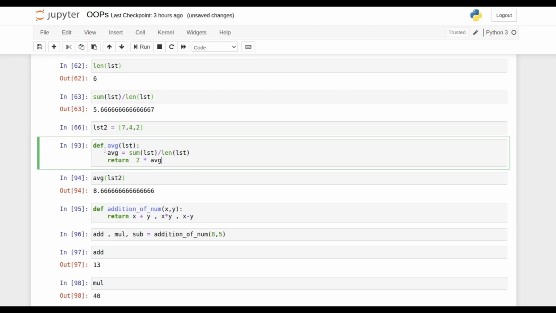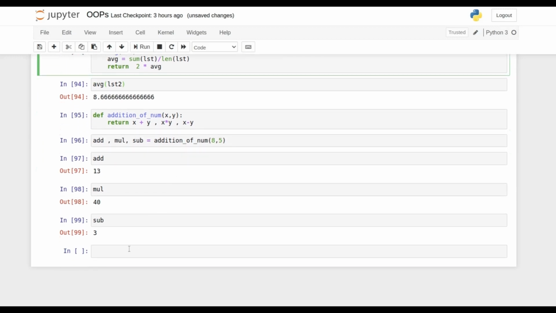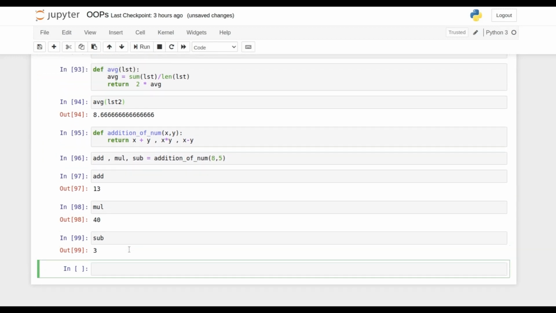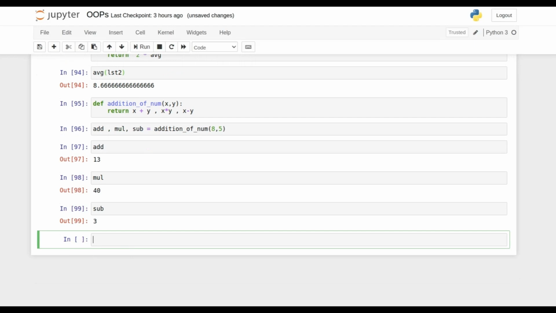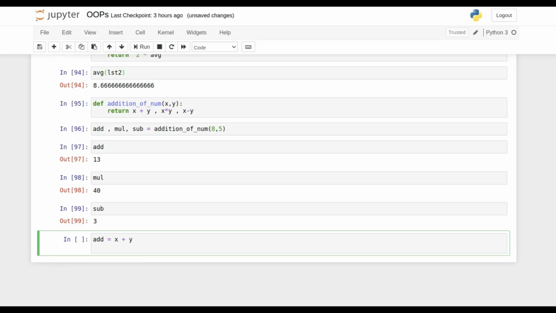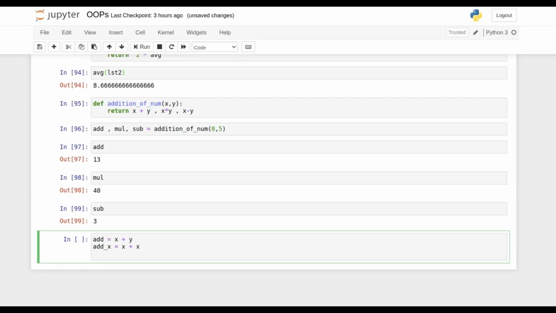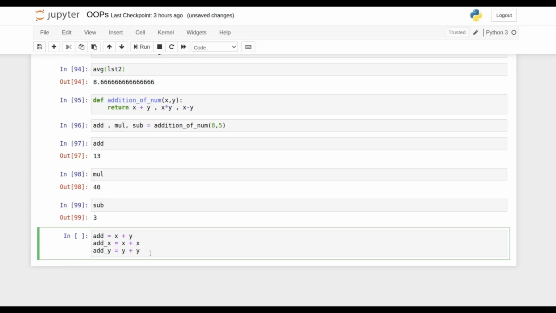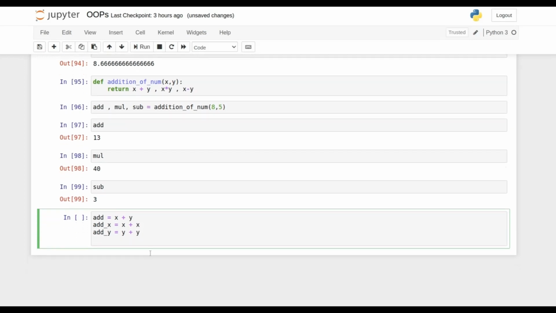But instead of directly starting by writing a function, which probably can be complicated for you, you can write, for example, I just wanted to do the addition of two numbers, for example x plus y, then addition of the same numbers x plus x, then addition of again the same number, y only, so y plus y. So something like that I have in my mind, and I just wanted to convert that into a user defined function.